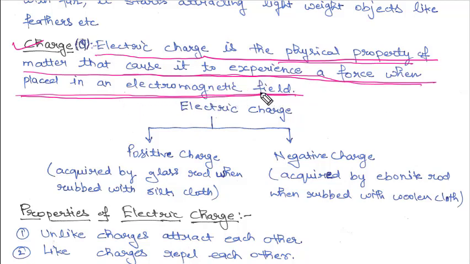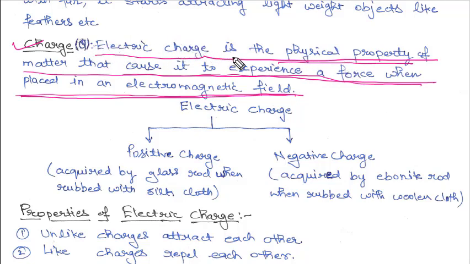Now what is an electromagnetic field? A field which contains both electric field and magnetic field. That type of field is called an electromagnetic field. That means if you put a charge in an electromagnetic field, it will experience a force. Now why is it experiencing a force? Because it has a physical property, and that physical property is called electric charge.